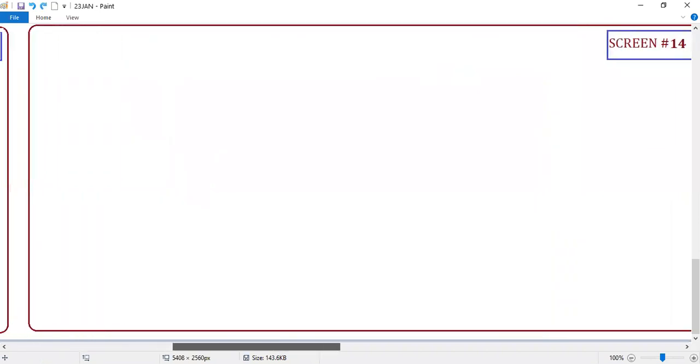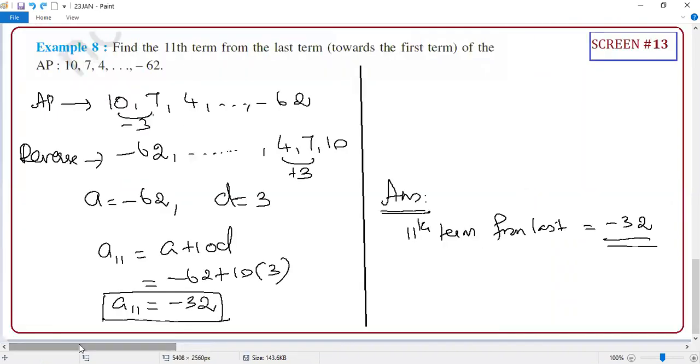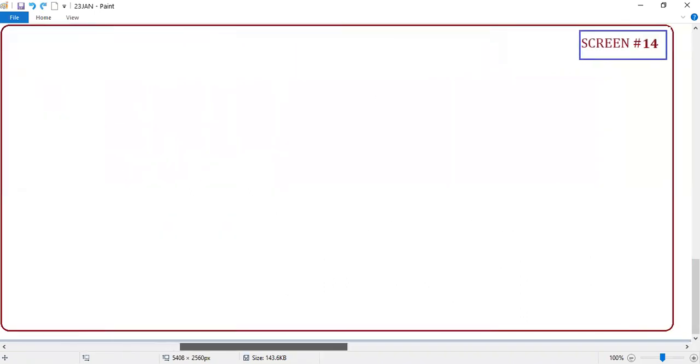Sir, how did A11 come? A11. Why A11? Here I want the 11th term from the last. Yes or no? Yes, sir. I'm not finding A11 for this; this A11 is for this reversed AP. Clear or not? Why did I reverse? Because I want the 11th term from here. Clear or not? So we are going to the next.